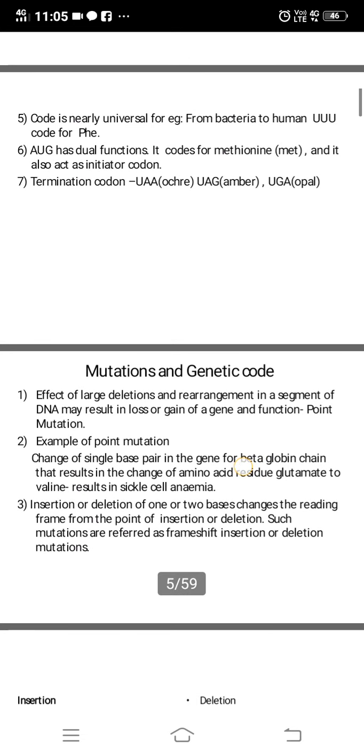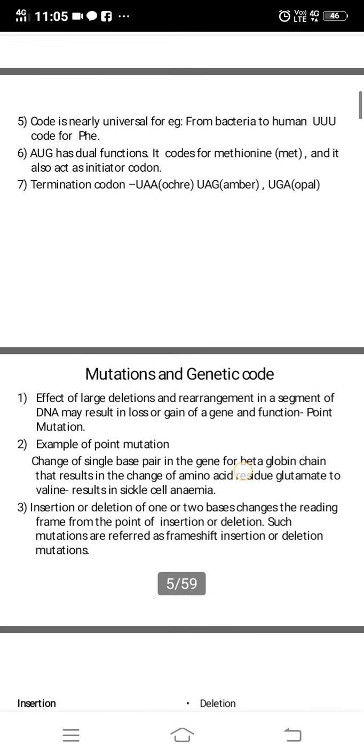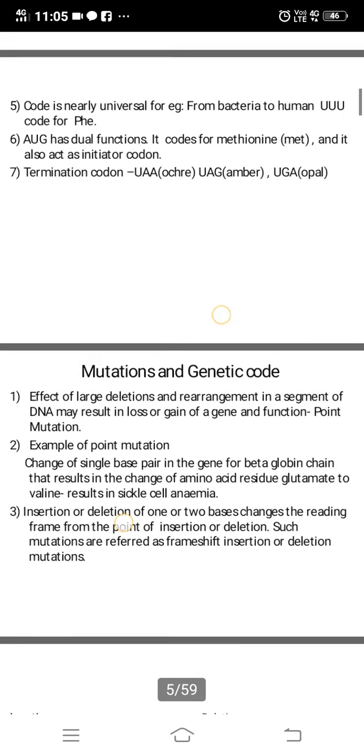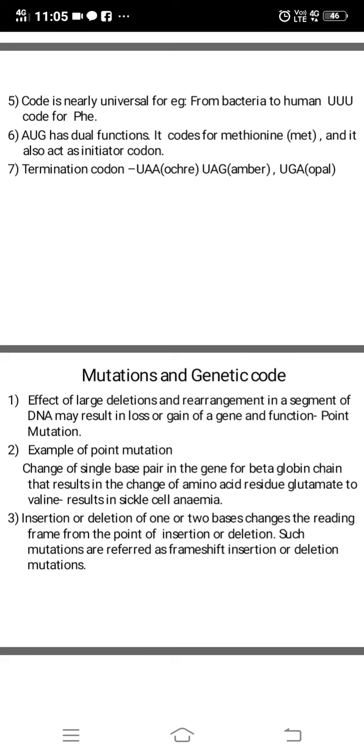Coming to the next topic, mutation. We have studied in our previous chapter mutations that lead to diseases. So why do those mutations happen? They may happen due to any sudden change in environment, or because of some radiations. What happens there is deletion or insertion of any base or a segment of DNA, which can result in that change. The effect of large deletion and rearrangement in a segment of DNA may result in loss or gain of a gene.